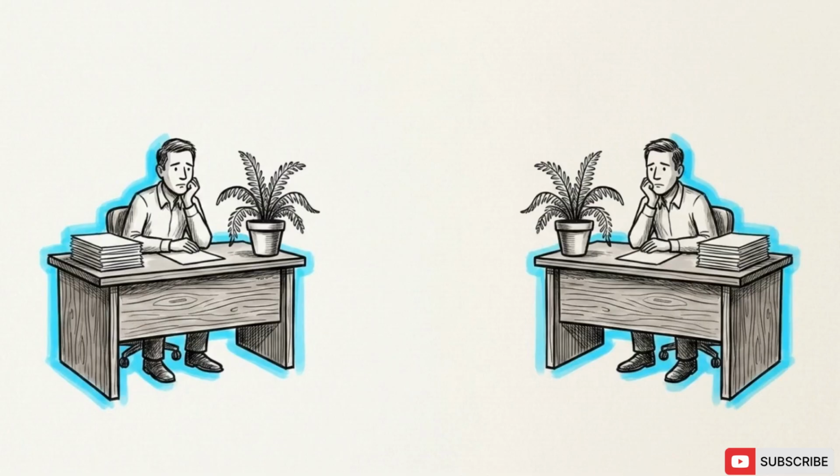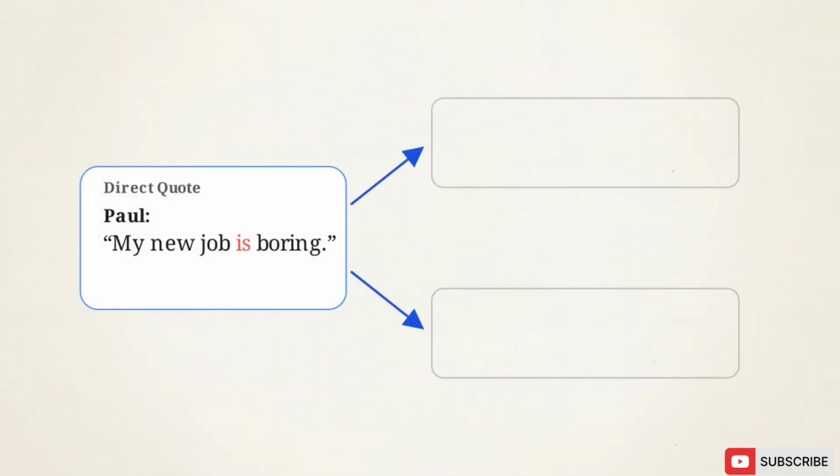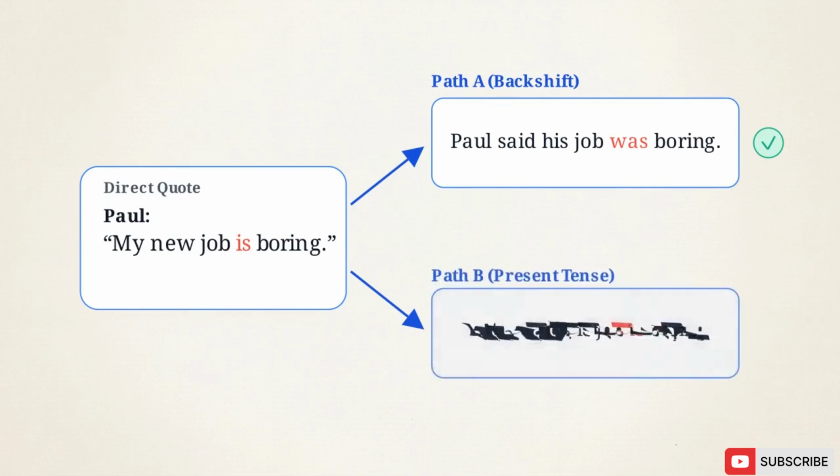This occurs when a reported situation remains identical at the exact moment the speaker is reporting it. Take Paul, for example. He says, "My new job is boring." This diagram shows two valid ways to report his statement. Both resulting paths are grammatically correct. Path A uses the traditional backshift. "Paul said his job was boring." This satisfies standard textbook instruction.